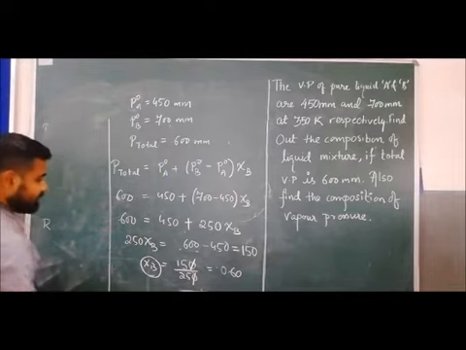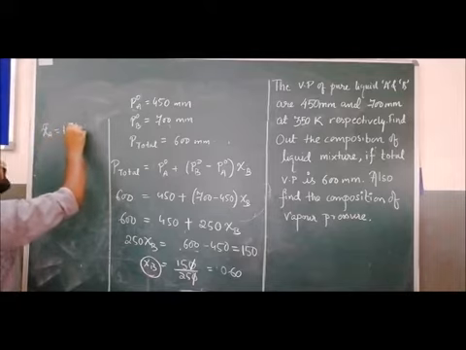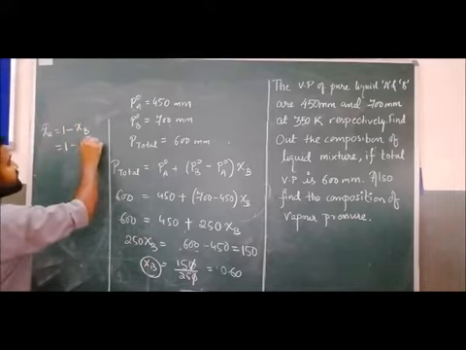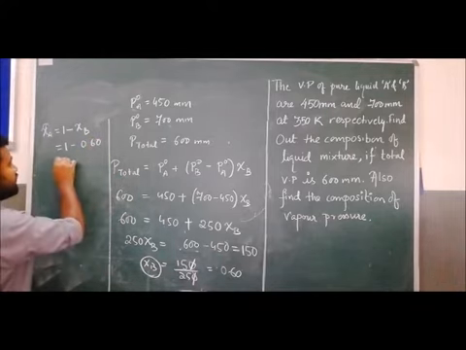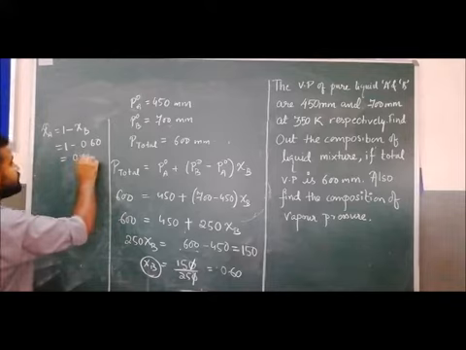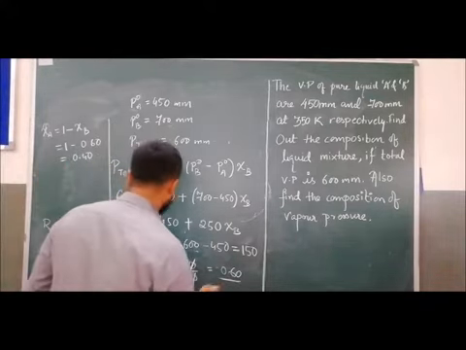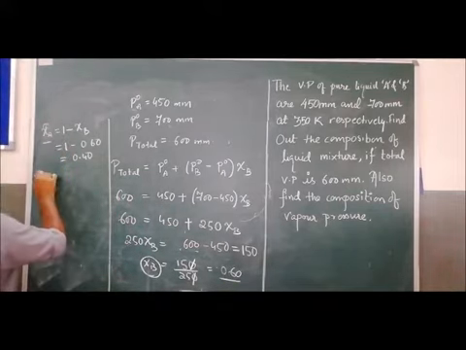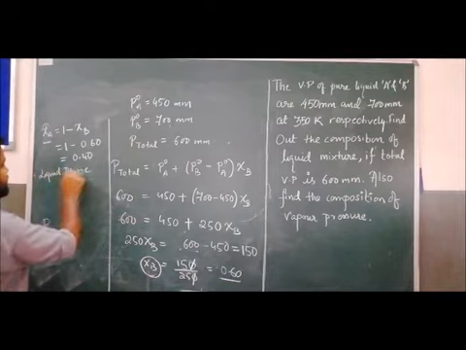Clear? Next. So xi A equals what? 1 minus xi B, so 1 minus 0.60. The answer will be 0.40. But remember, xi B and xi A are at liquid phase.